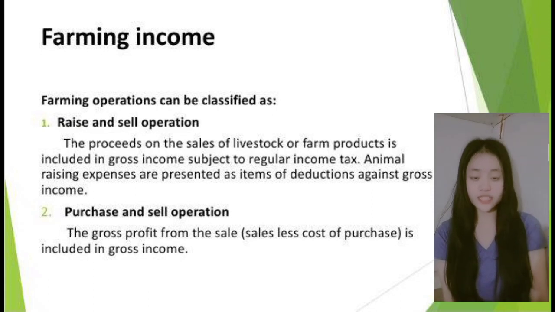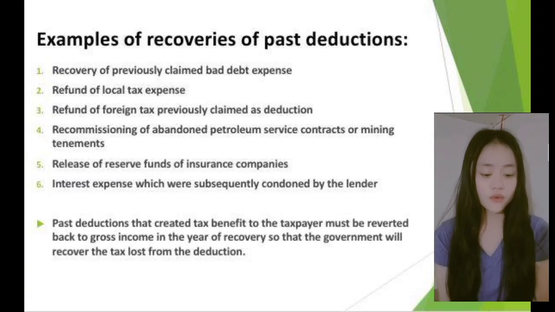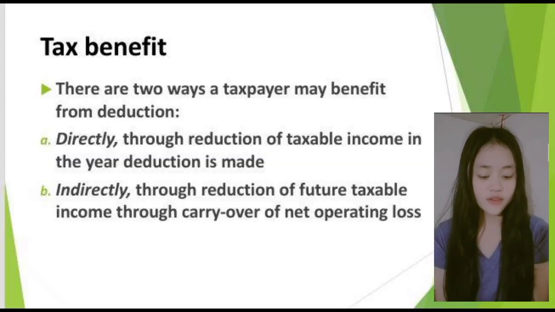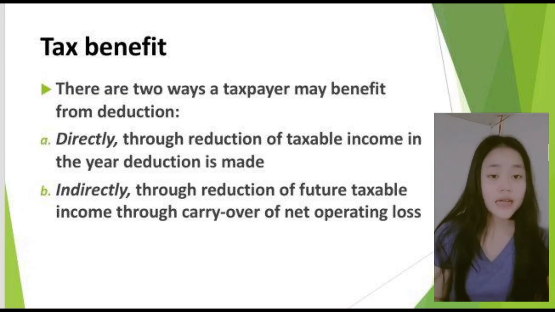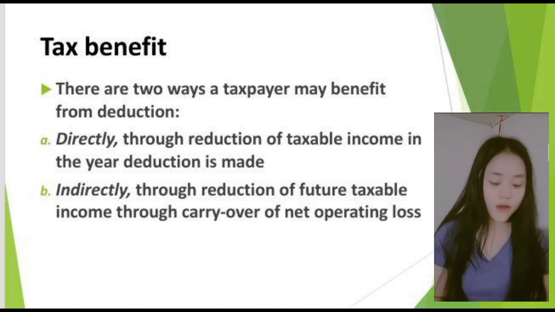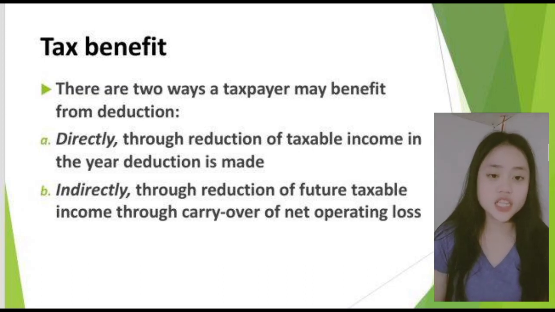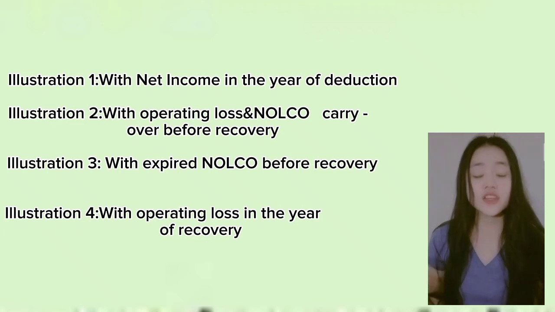Next is recovery of past deduction. In recovery of past deduction, there are 6 examples. In the tax benefit, there are 2 ways a taxpayer may benefit from a deduction. First, direct, and the second is indirect. We will not explain the theory too much because it is understandable. We will focus on the illustrations. There are 6 illustrations. Illustrations 1, 2, 3, and 4 were already discussed, so we will not explain them further.